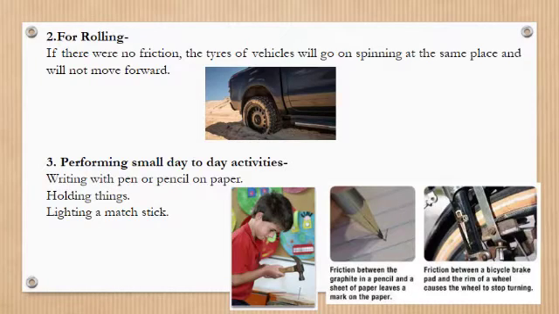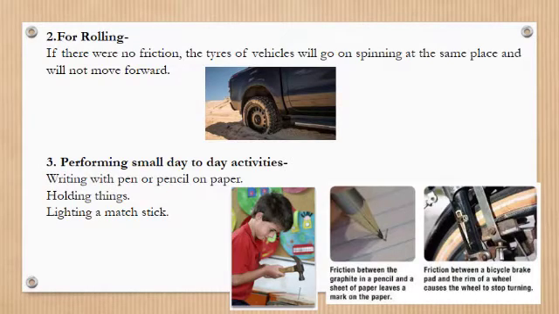It is a smooth substance, and so there is no friction, and the tire is not able to move. So the friction between tires or wheels and the road is necessary for a vehicle to move safely. If there were no friction, the tires would go on spinning at the same place and would not move forward at all, because they would lose their grip on the road, and then the vehicle can skid or turn.